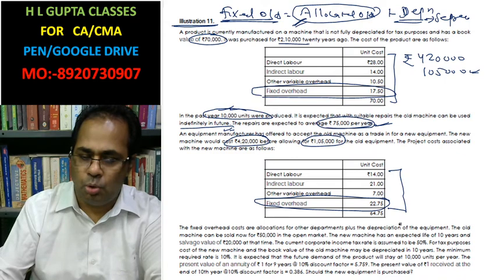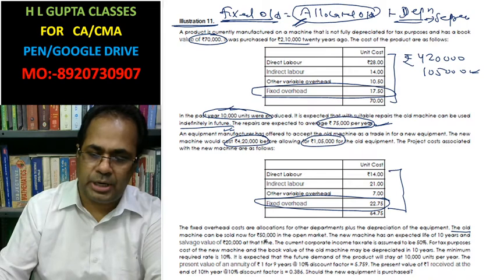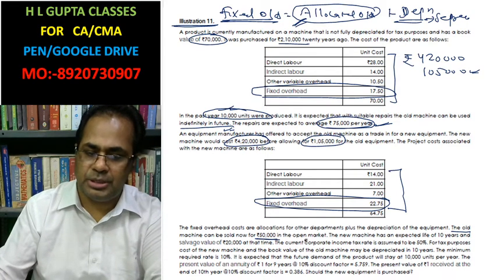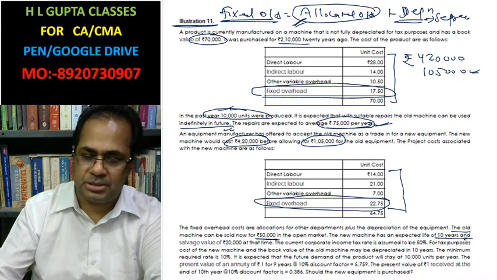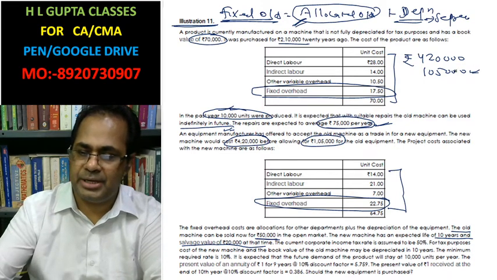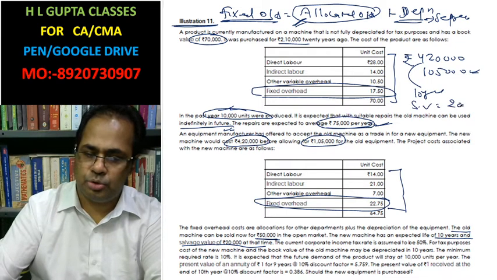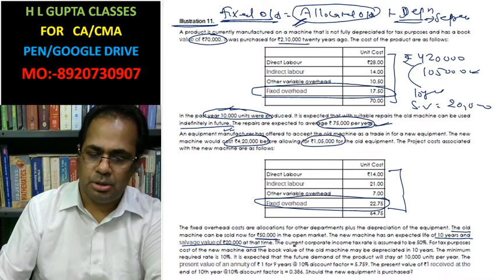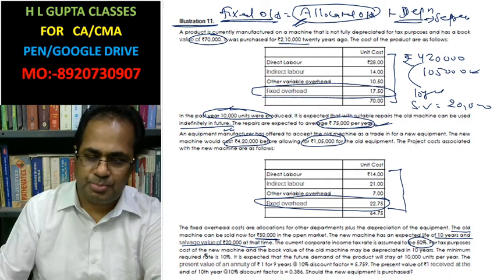Now the old machine can be sold now for rupees 50,000 in the open market. The new machine has an expected life of 10 years and a salvage value of 20,000. The new equipment's expected life is 10 years, and the scrap value is 20,000. The current corporate tax rate is 50%. For tax purposes, the required rate of return is 10%.